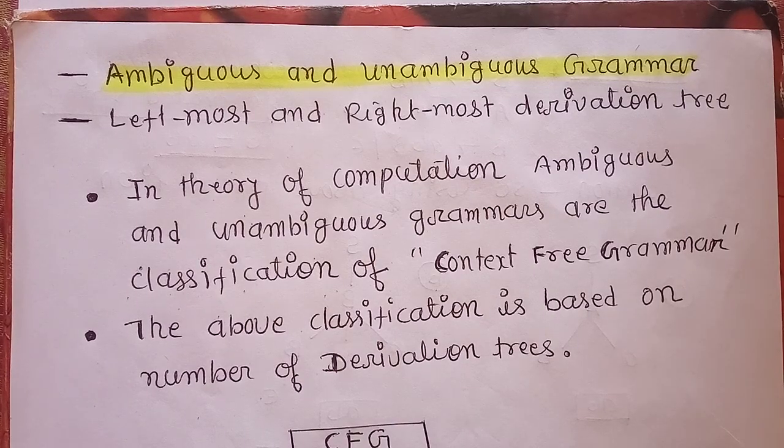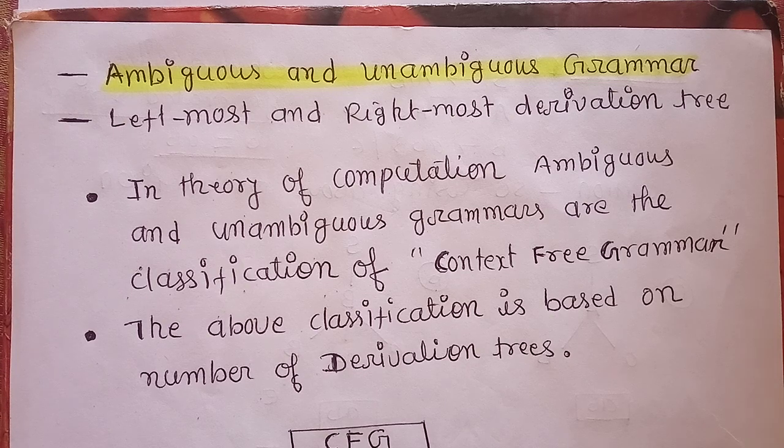Today we will understand two specific topics: what is ambiguous and unambiguous grammar, and what are leftmost and rightmost derivation trees. In theory of computation, there is always an exam question based on some grammar or production rule, asking you to verify whether that specific grammar is ambiguous or unambiguous. Both ambiguous and unambiguous grammar are based on context free grammar.